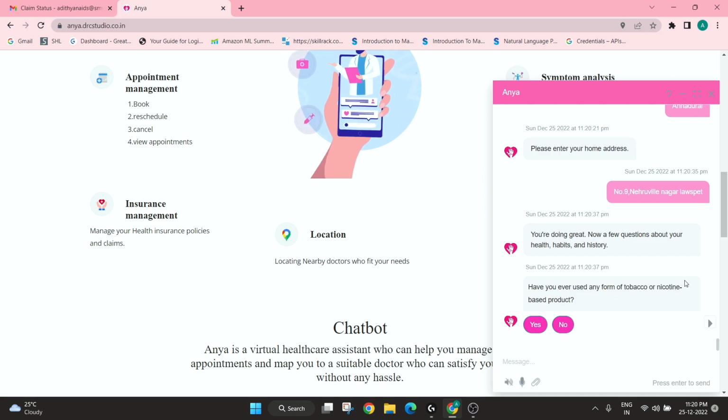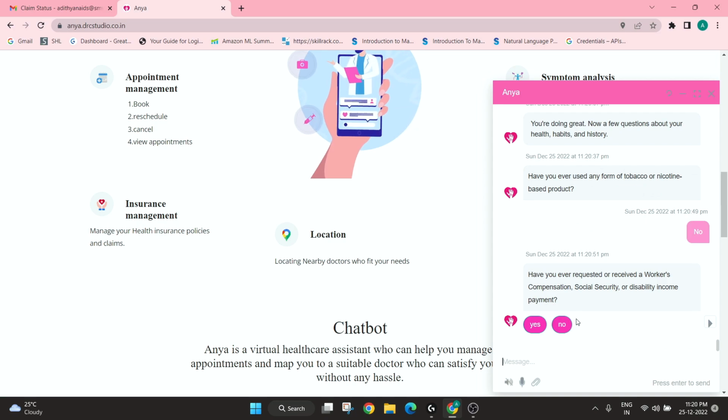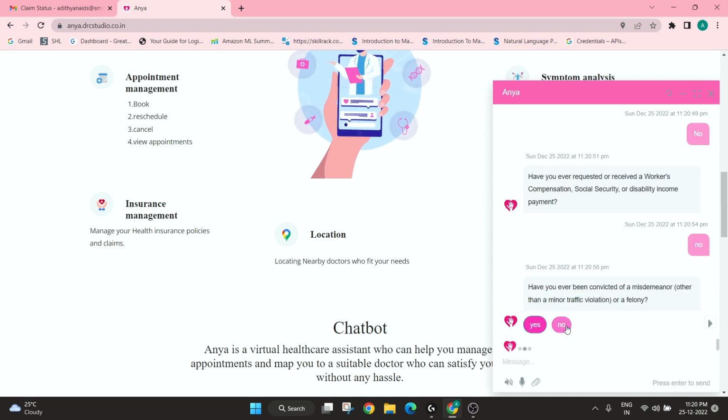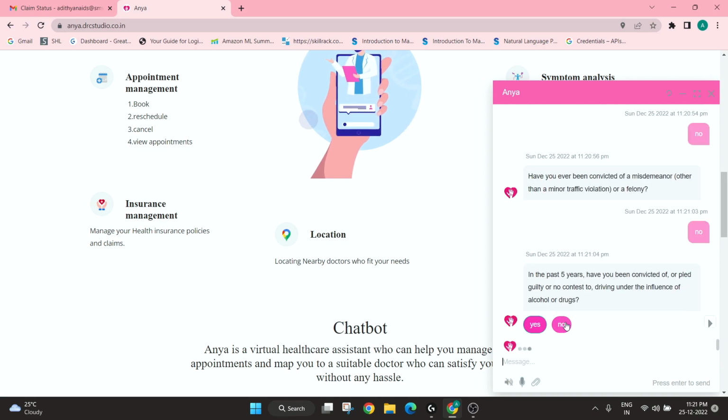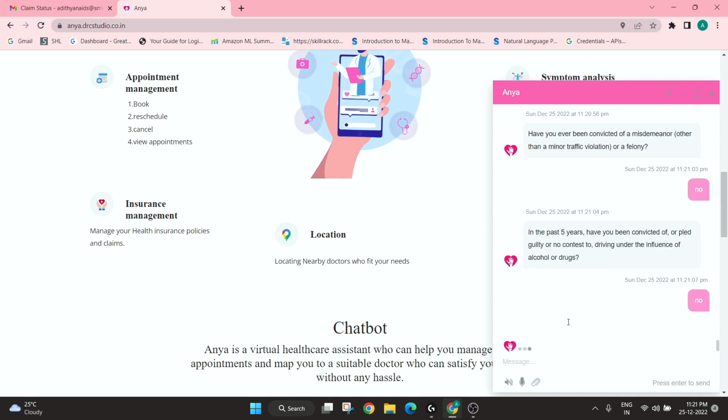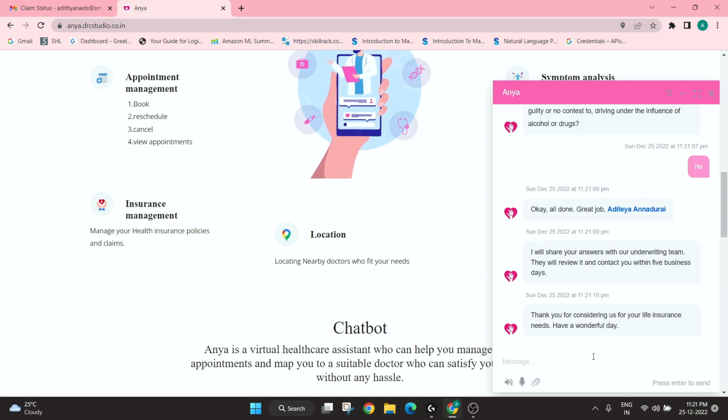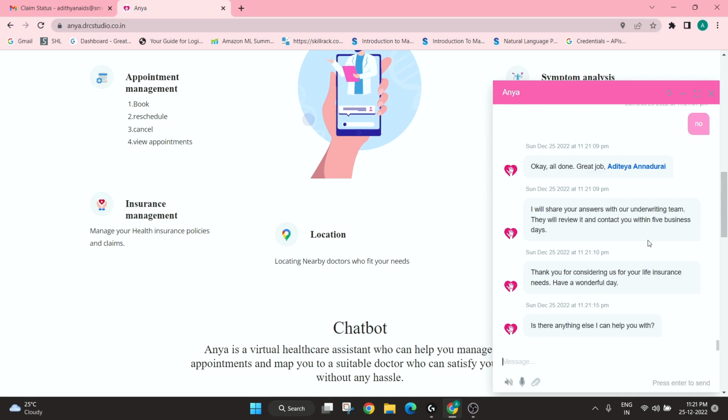Anya is going to ask a few questions about my health conditions so that it can give me a proper policy. The answers to these questions will be stored in the database so that the review committee can view it. It seems that my new policy has also been submitted.